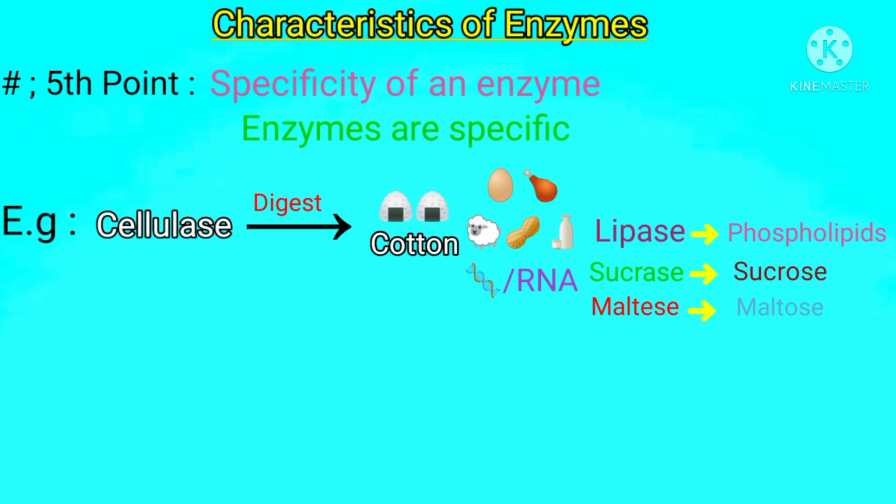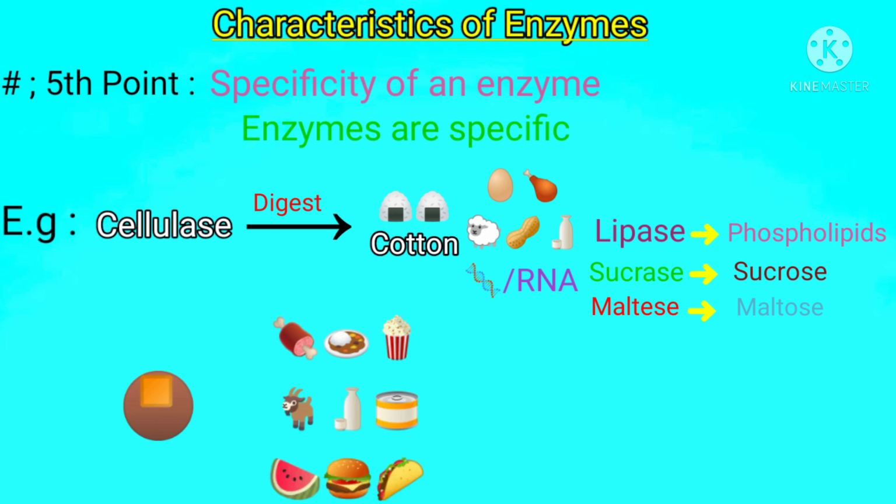But if you want to understand this specificity of an enzyme in more depth, then see, this is the lipase enzyme that we have. This is the protein food group, this is the lipids food group, and this is the carbohydrate food group. So out of these three food groups, lipase enzyme will act only upon the lipids food group, because this lipase enzyme will be specific only for its specific substrate, that is the lipids food molecule. So it will act upon the lipids food molecule and will digest it.